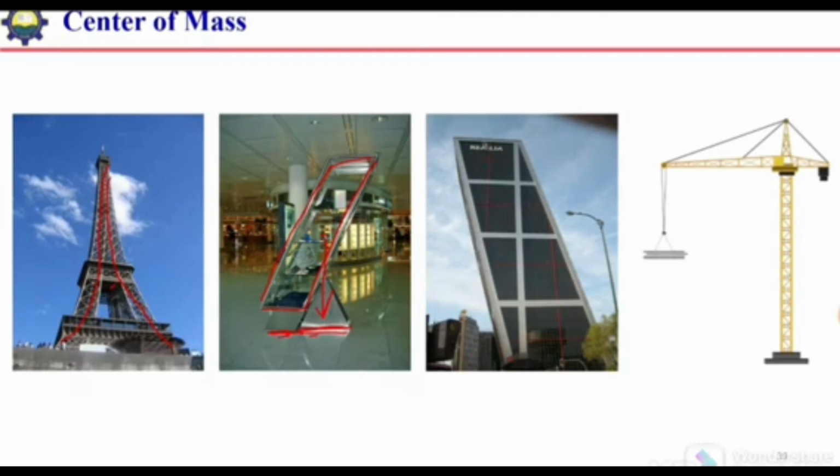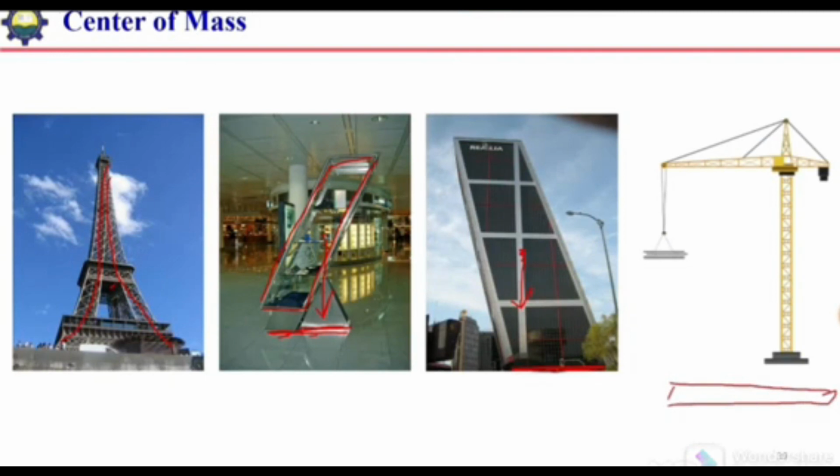Here, if we see this structure, the line of action of the mass, or the center of mass, will be over here, and it is passing through the supported area, so this structure will be stable. Visually it looks like it will topple over, but it will be a stable structure because the center of mass lies over the supporting area. The last figure is very interesting for understanding the concept of center of mass.